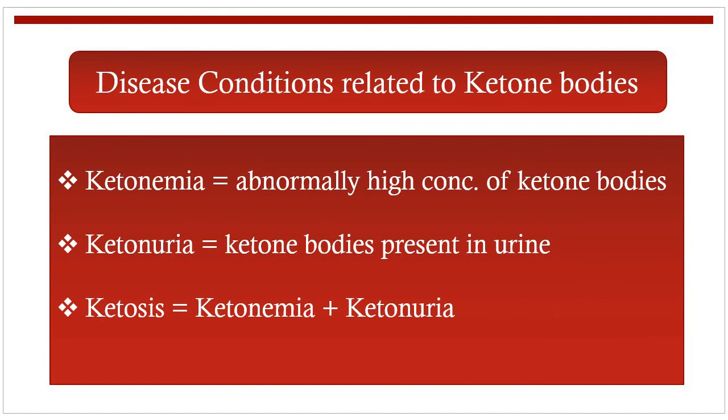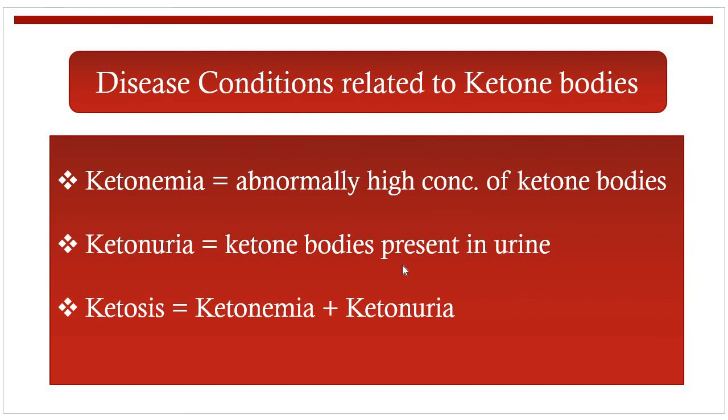Now coming to the disease conditions which are related to the ketone bodies. There are three main disease conditions related to the ketone bodies: ketonemia, ketonuria, and ketosis. Ketonemia is a condition when the concentration of the ketone bodies increases from 1 mg per dl, which is the normal concentration of the ketone bodies in the blood. Or we can say that ketonemia is a condition in which there is an abnormally high concentration of ketone bodies in the blood.